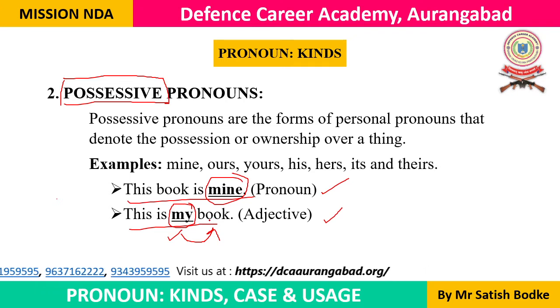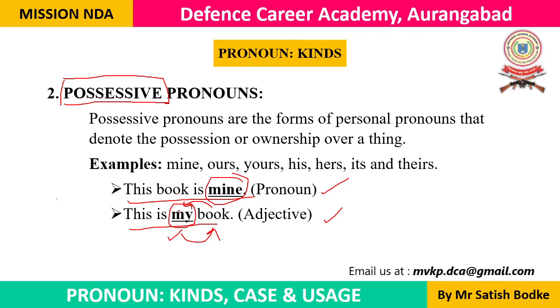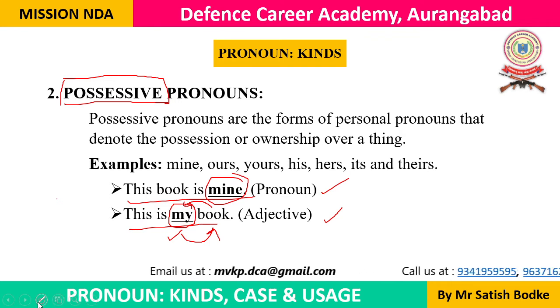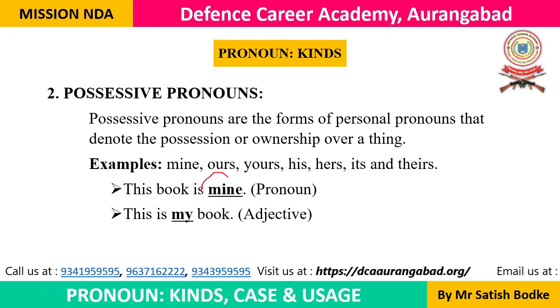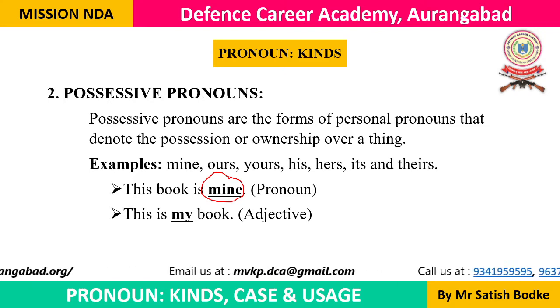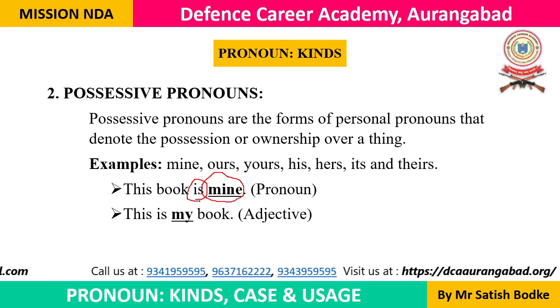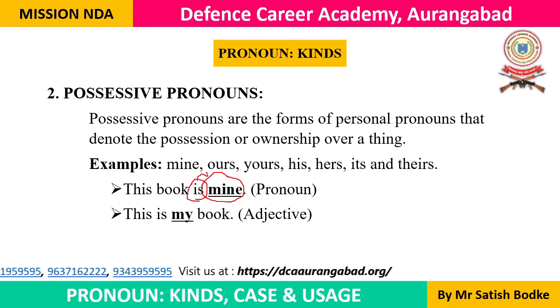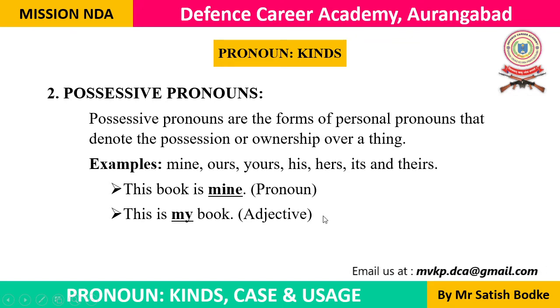Book. Which book are we talking about? We are talking about my book. So the preceding word is modifying this noun. That's why this word my is known as the possessive adjective. And in the first example, the word mine is a possessive word. It shows ownership, and it does not modify any other noun. That's why it is not an adjective, it is a pronoun. It is used after the form of be, after the verb. That's why it is what we call a complement. It's a grammatical entity in a sentence. And this is the second kind of pronouns, possessive pronouns.